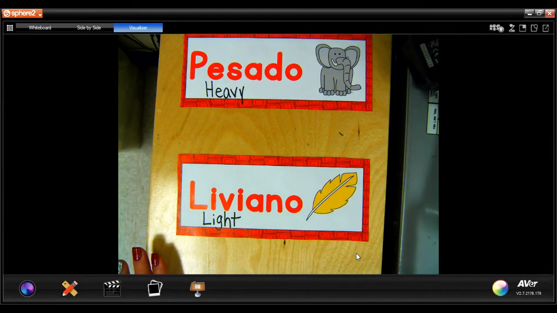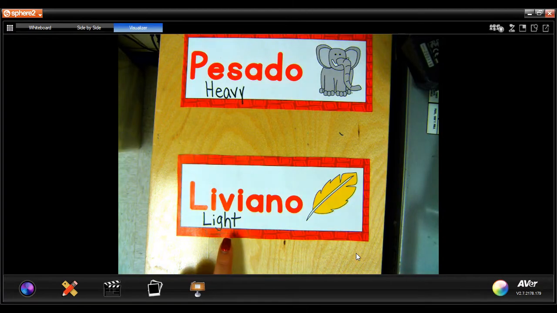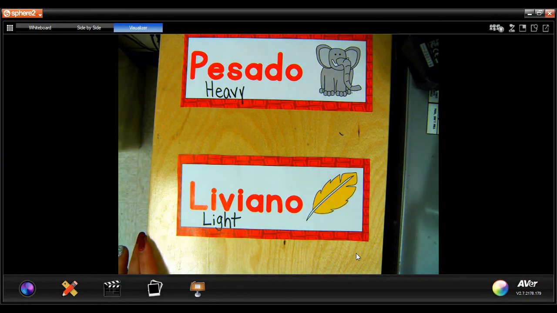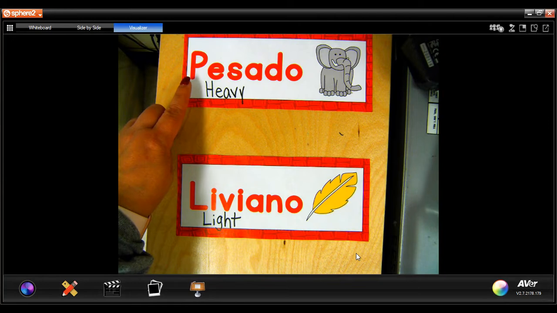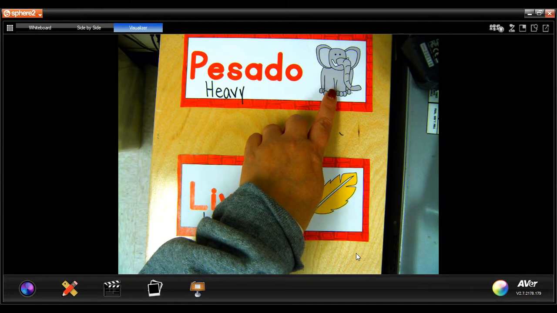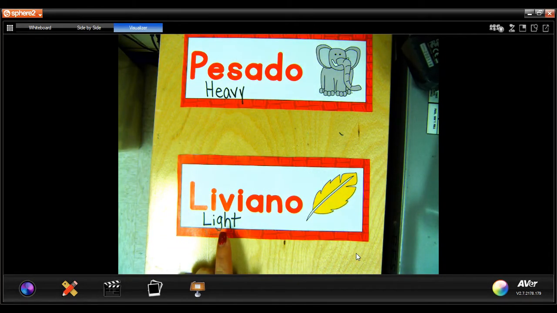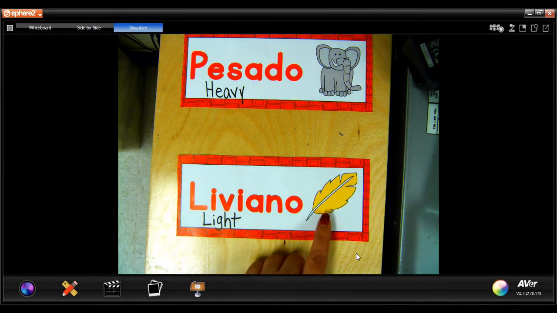Okay, so for today's activity, we're going to practice looking for things that are heavy and things that are light. We're going to be looking at pictures and deciding if they are heavy or light. So remember, heavy in Spanish is pesado, algo que pesa mucho, like an elephant. It's very heavy. So that's going to be our little clue, the little elephant right there. And light in Spanish is liviano, or que no pesa mucho, pesa poquito, o casi no pesa. A feather is light. So here's that example to give us a clue.